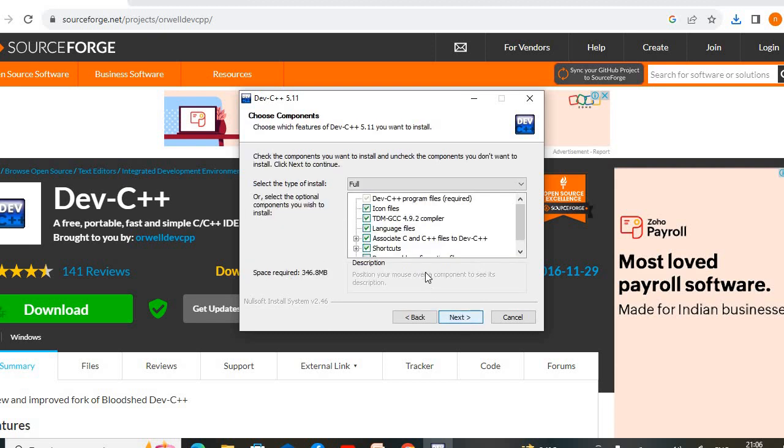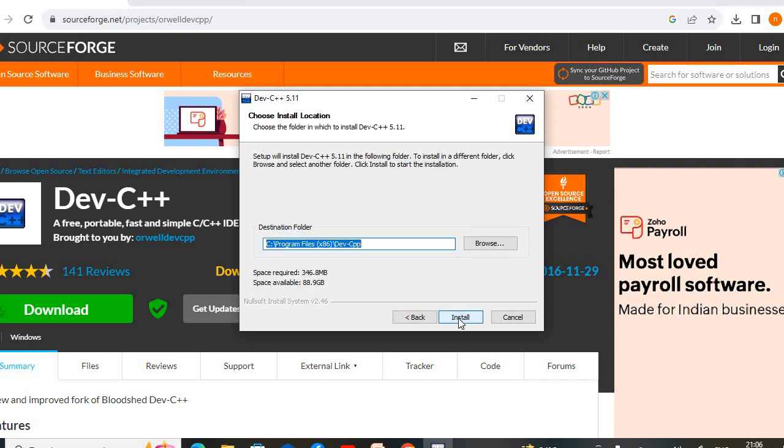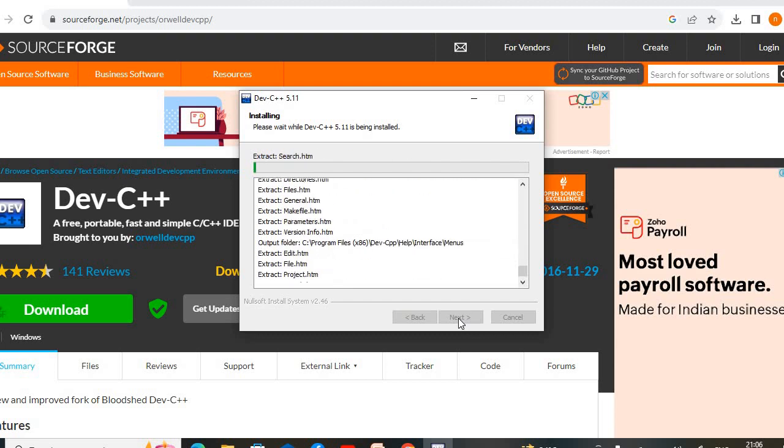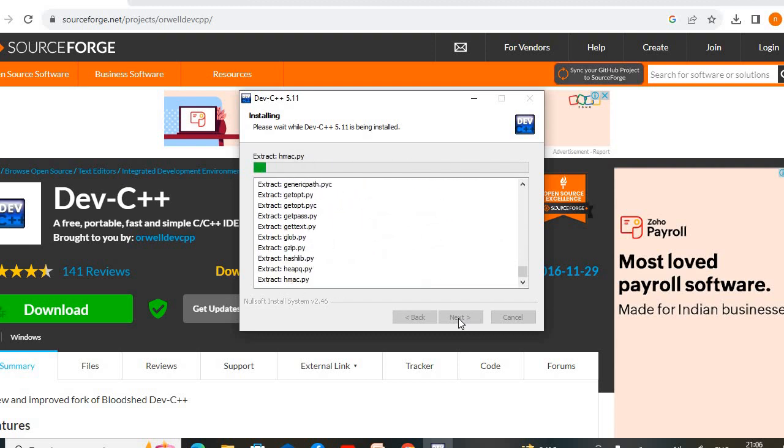Next, this is a compiler. The latest compiler is the GCC 4.9.2 compiler. After that, click on next. After that, we have to click on the install button. Now the software will be extracted.